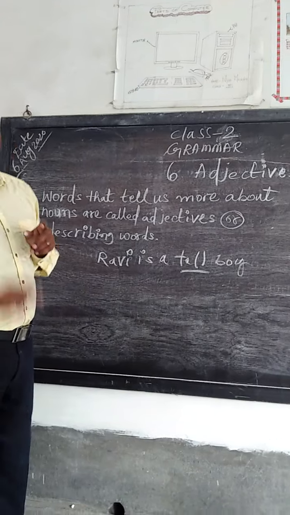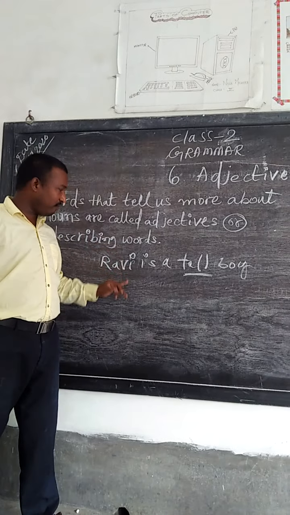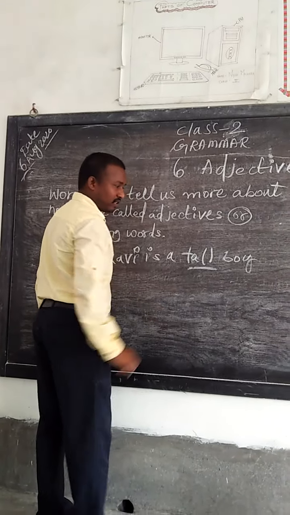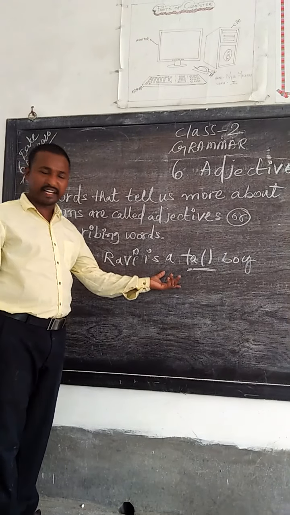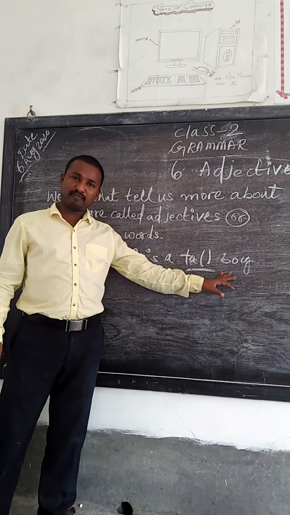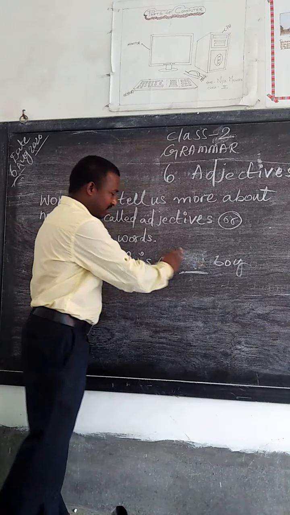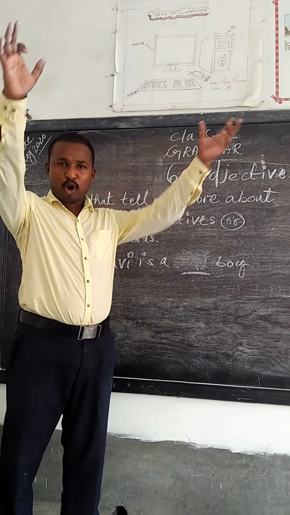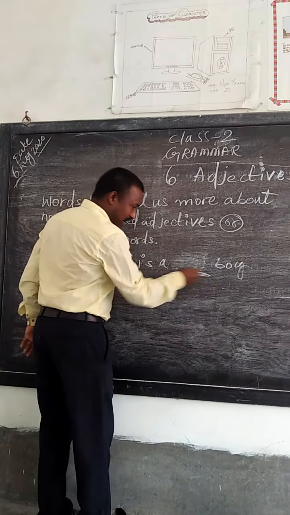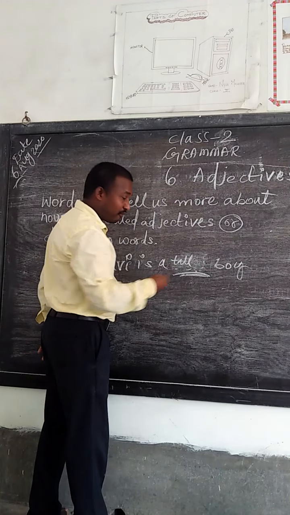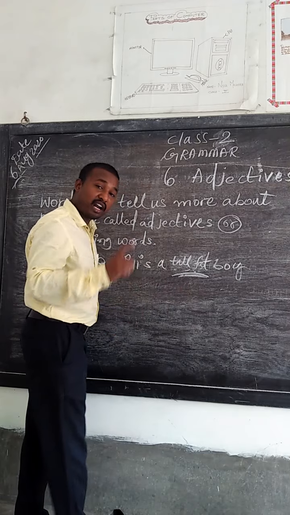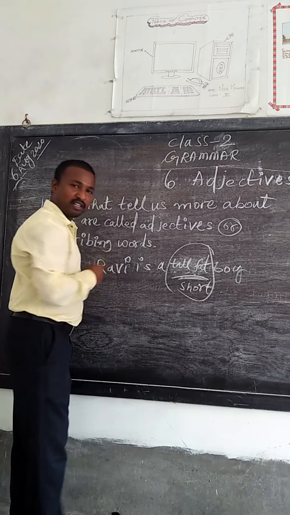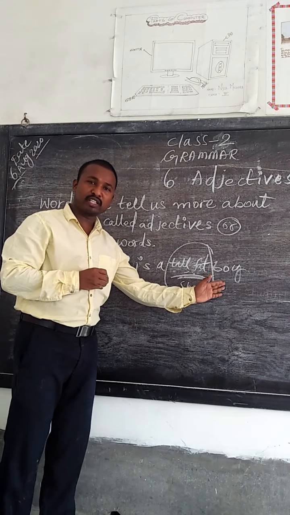For example, Ravi is a tall boy. Here, if you observe, this is a sentence. Ravi is a boy, but what type of boy? Ravi is a tall boy, or a fat boy, or a short boy. So these are the adjectives. They give more impression of the boy.